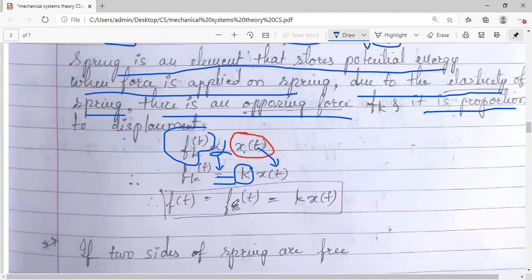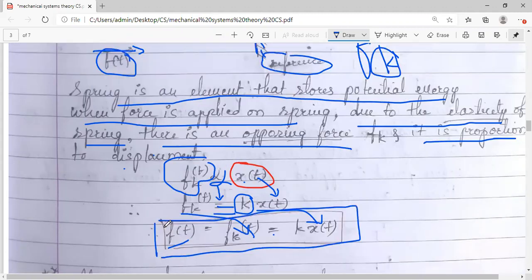So f of t is equal to, why is it f of t? Because whatever opposing force is there, it is equal to the applied force, but they are in opposite directions. That's why f and fk I have made equal, which is equal to k into x of t. This box equation is useful when you solve the problems.